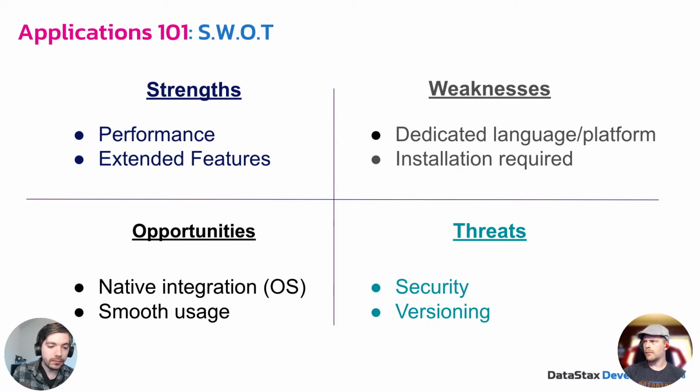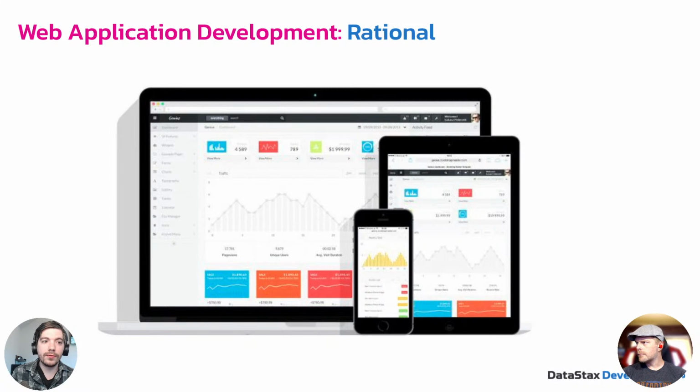So as an alternative to native apps, we have web apps, right? Web application development. The rationale for web apps is to give us an opportunity to break ourselves off from relying on one specific language for one specific platform and be able to maintain one code base for multiple different platforms.